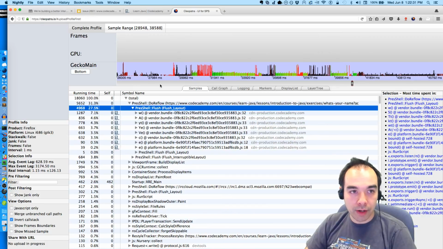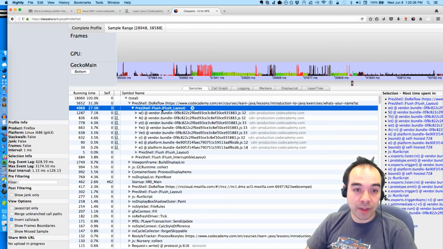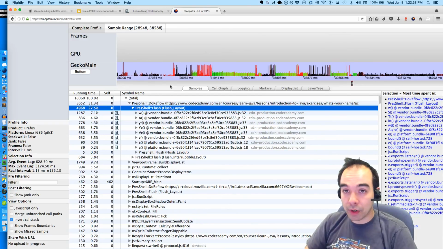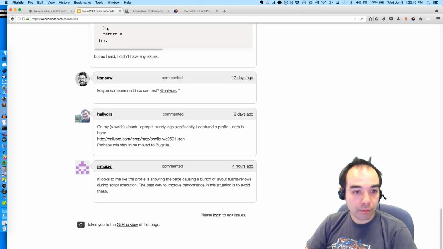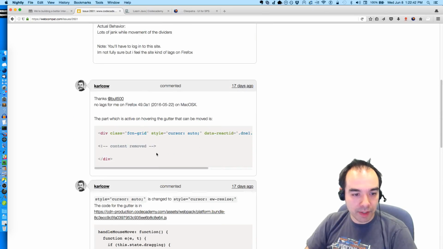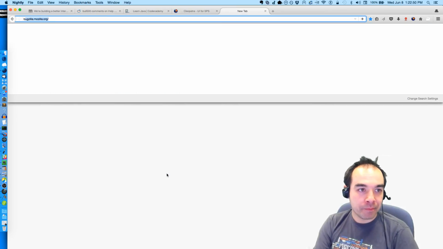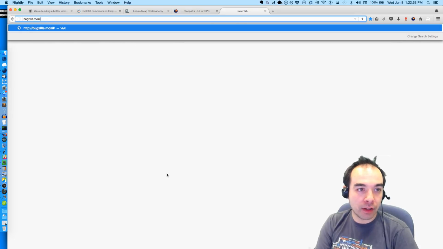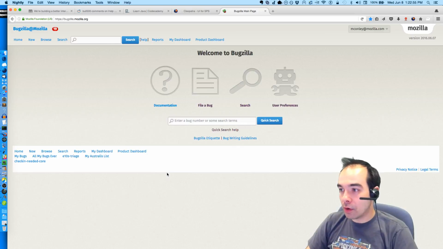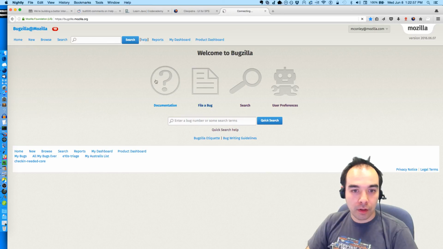Okay, so I think what we're going to do here is file a bug. This is something that I think we can put under layout. Reflow performance is something that layout people care about. So we're going to file a new bug. Or it sounds like there might already be a Bugzilla bug, but let me see. I don't see a link to a Bugzilla bug. So we're going to file a new bug for Bull 500, and we are going to move on.